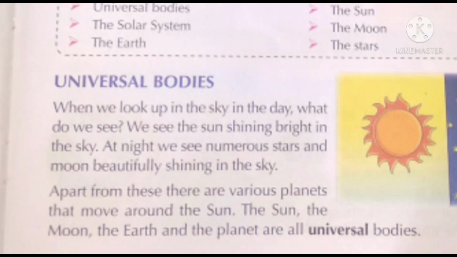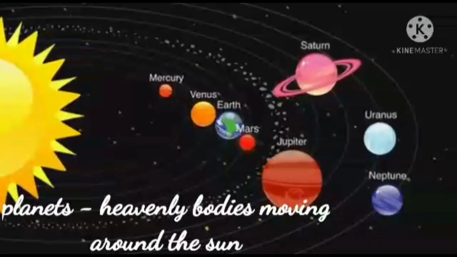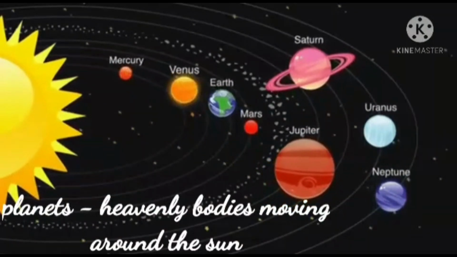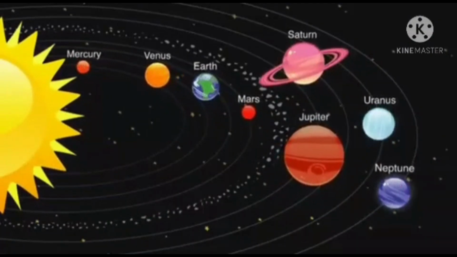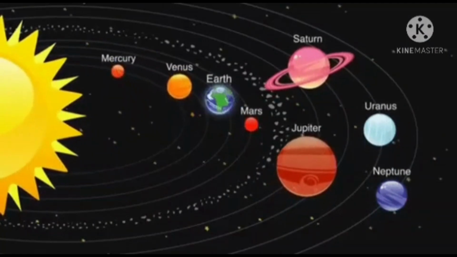Now children, when you look up in the sky in the day, what do you see? Yes, you see the sun shining brightly in the sky. And at night, we see numerous stars and the moon shining in the sky. These are the heavenly bodies or the celestial bodies that we can easily see. But children, apart from these heavenly bodies, there are various planets also that move around the sun. The sun, the moon and the earth and the planets are all universal bodies.